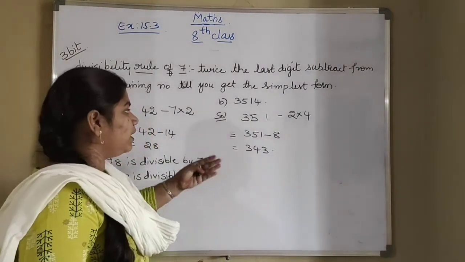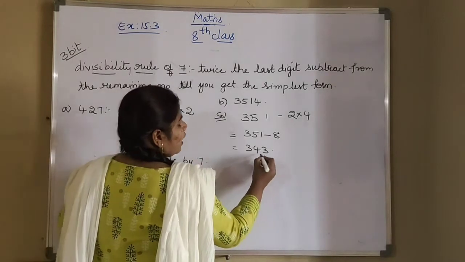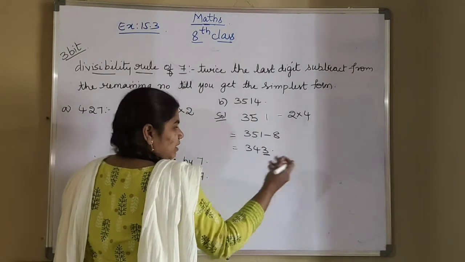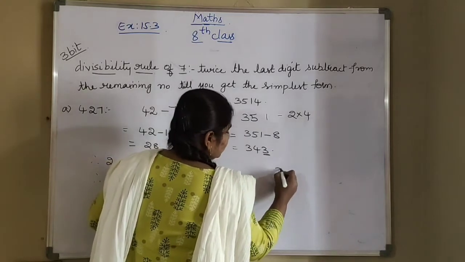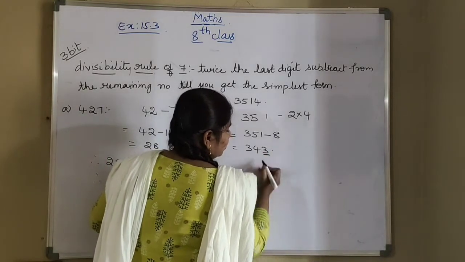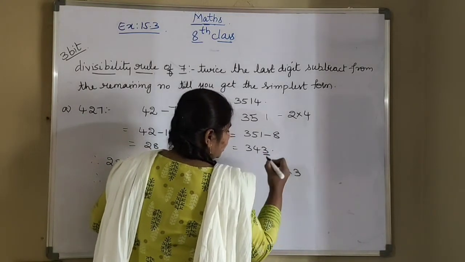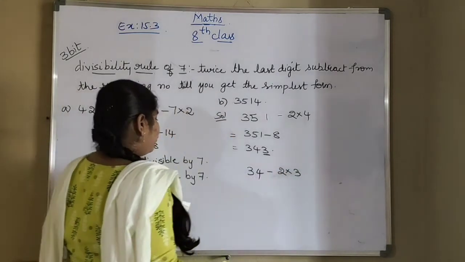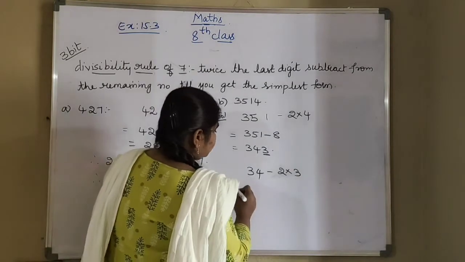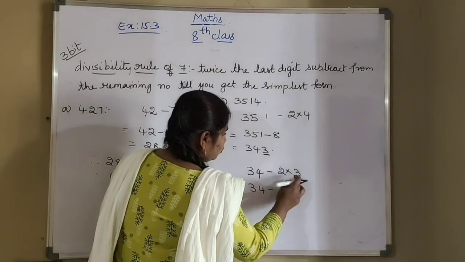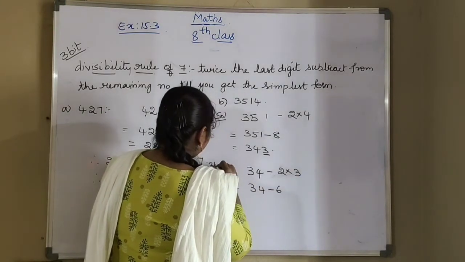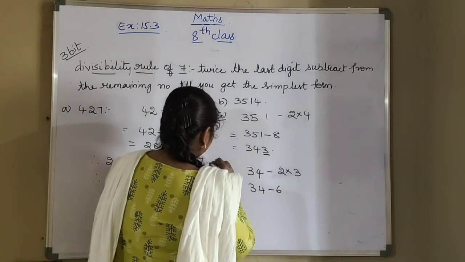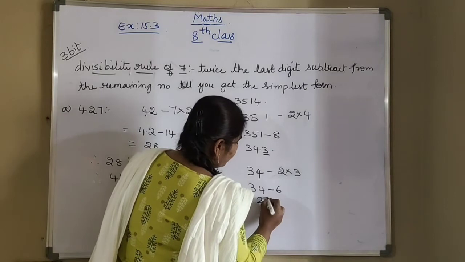So is 343 divisible by 7 or not? If you don't know, again repeat the same process. So we have to take twice the last digit again. What is twice of 3? That will be 6. So 2 into 3, from the remaining number you subtract, that is 34. 34 minus 6. 2 threes are 6. So if you subtract 6 from 34, that will be how much? 28.